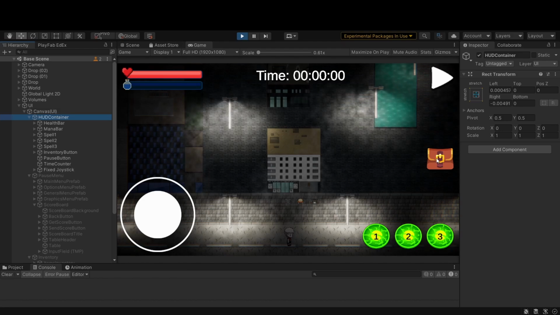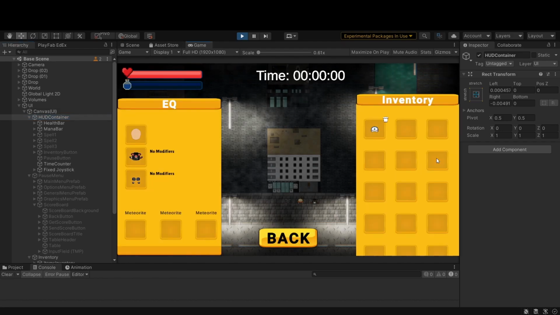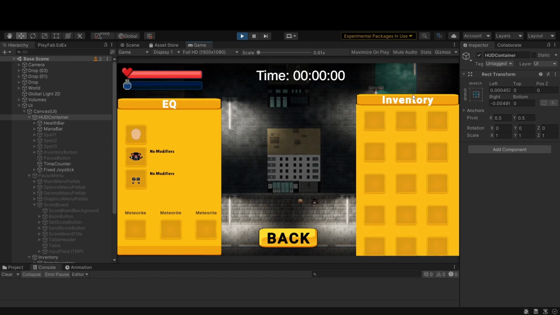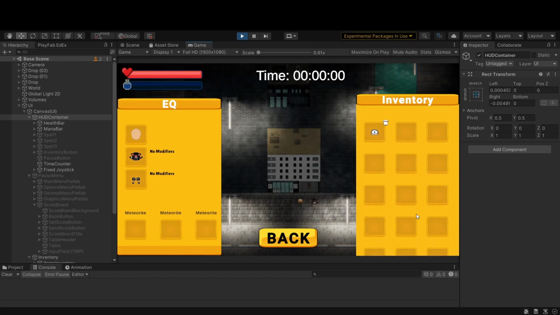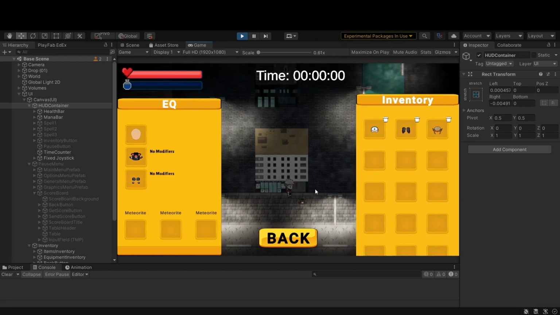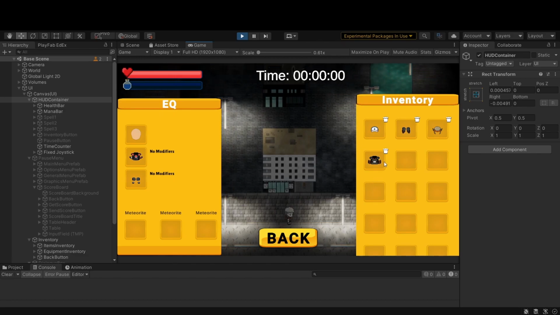To open the inventory, we just click on this icon, and then we have this inventory to the right, which is also scrollable to allow the player to have even more items. And when I pick up items, they will appear in this inventory. We can equip them by clicking on them, and they will appear in the corresponding slot. For example, this helmet has health stats, and the health bar also changed accordingly.